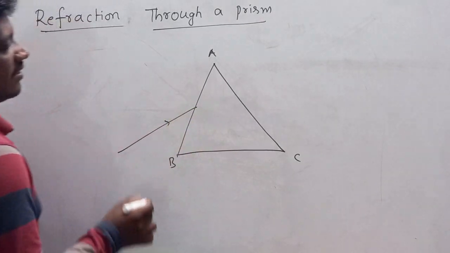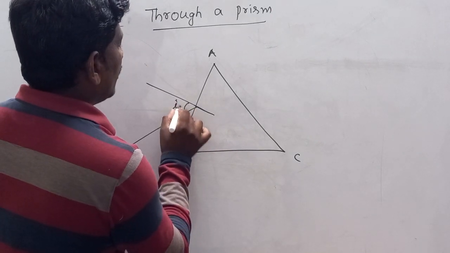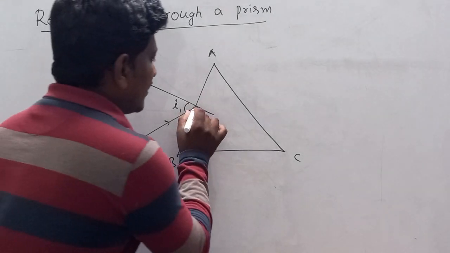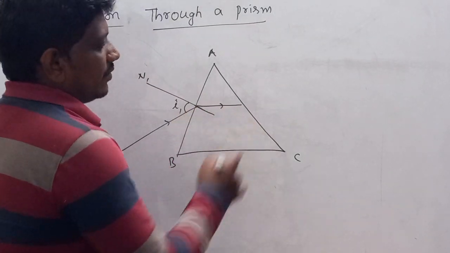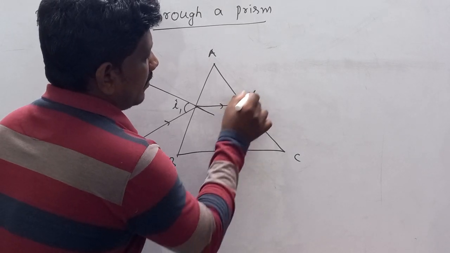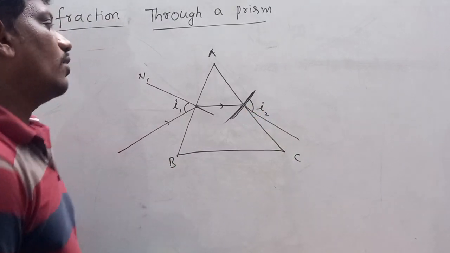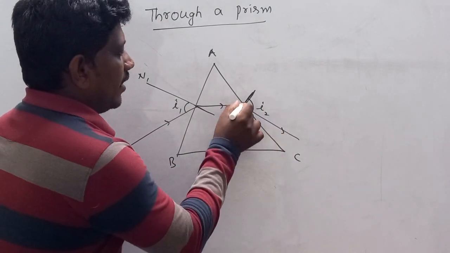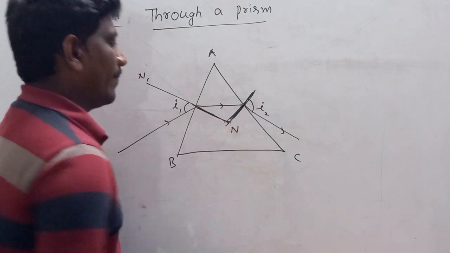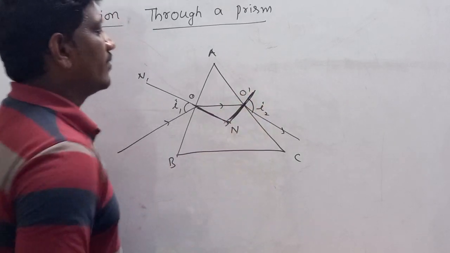The light ray is incident at the first refracting surface, making angle of incidence with the normal I1. This is first normal, and it enters into the prism and leaves at the second surface by making angle I2. This I2 is called angle of emergence, and if you extend these two normals, they will meet at a point N, and this point of incidence I'll take as O, and this is O dash.